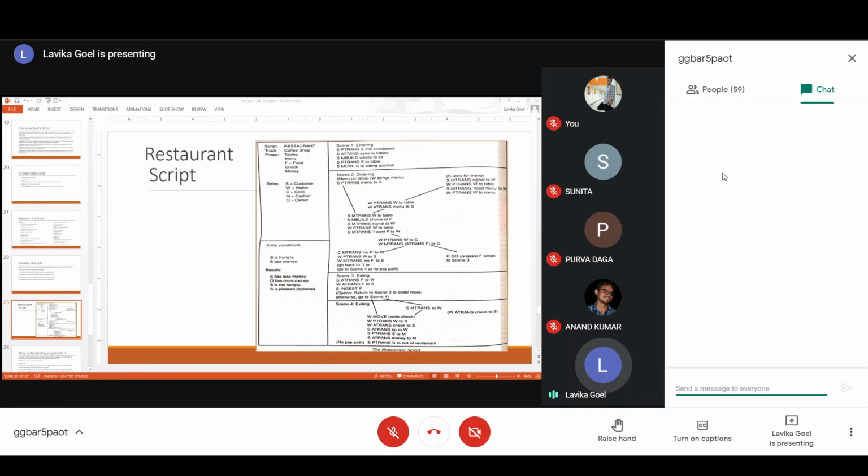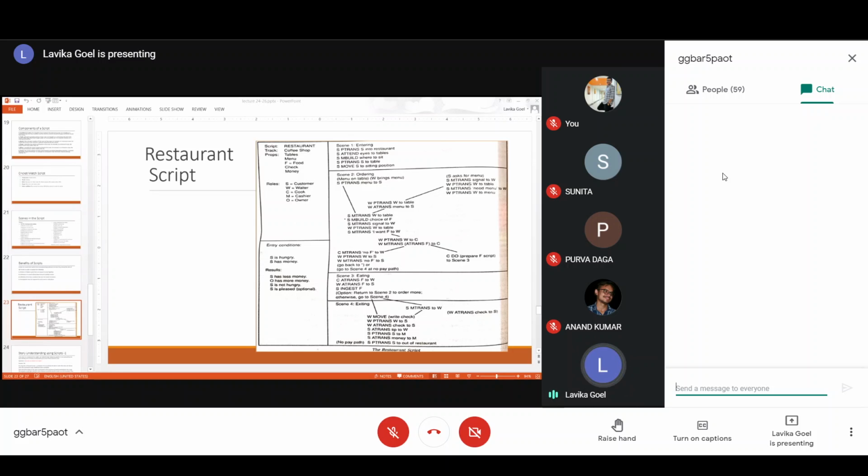Now, finally, when you come to the end of scene 2, he has ordered, and then he is eating. So scene 3 is the eating scene. In this scene 3, the cook is giving the food to the waiter. So CA trans food to the waiter, and then the waiter is giving the food to the customer. So WA trans food to customer. So cook gave to waiter, waiter gave to customer, and then customer is eating. So S ingest F. Ingest means eating. So the customer is eating the food.